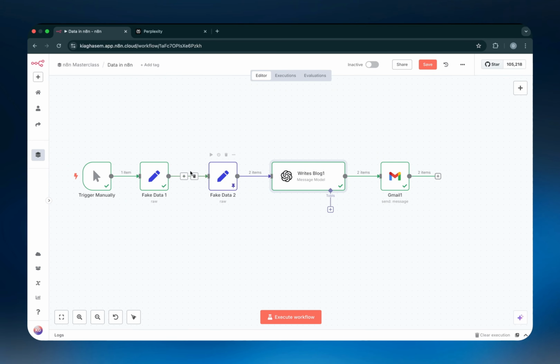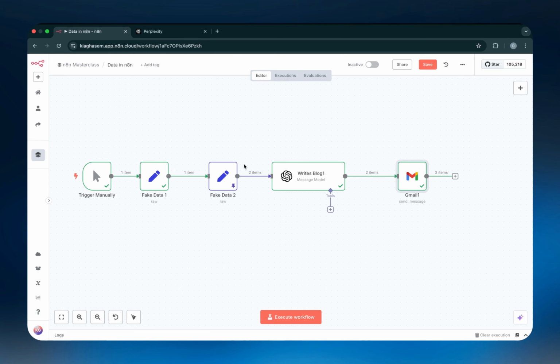We have these arrays. These arrays have objects inside them. Each of those objects is considered one item. Each of those items will go through each of the nodes, be transformed, and move along. And that is going to be happening separately for each item. And that's literally all n8n really is: just figuring out how to transform the data in each node by calling on the data from the previous nodes, and having these items go through and eventually getting the output that we're trying to get.